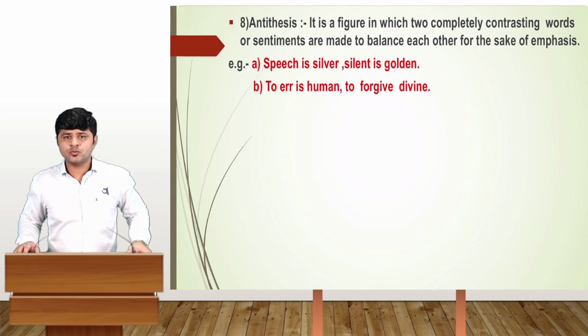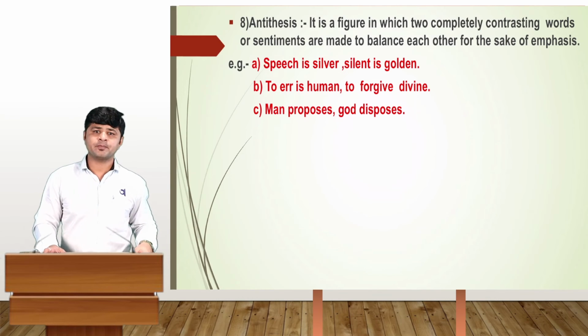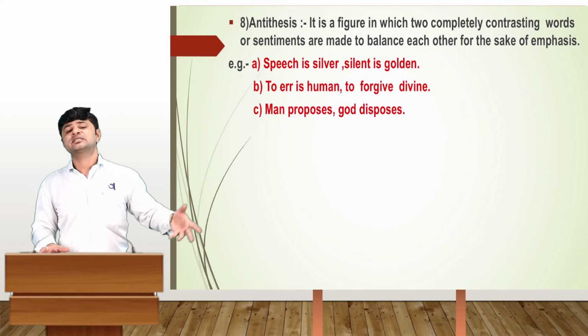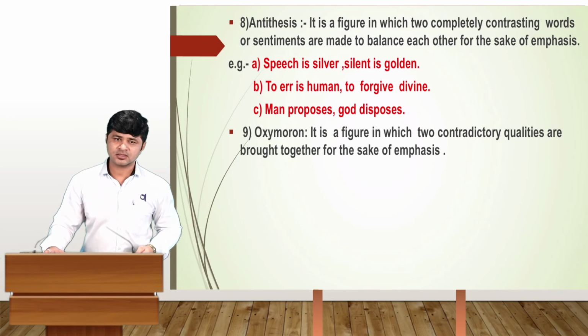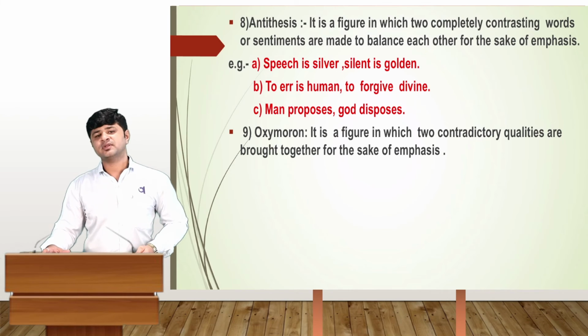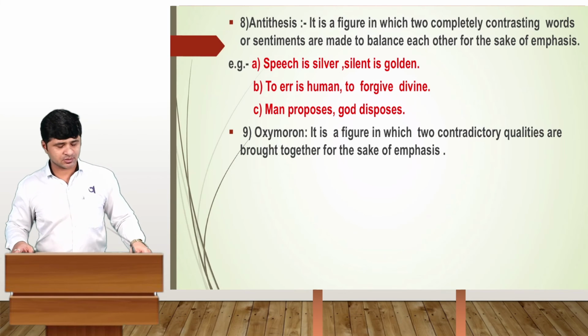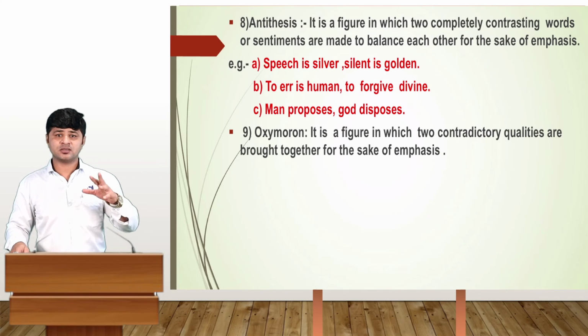To err is human, to forgive divine. And the third one is here: man proposes, God disposes. This one is an example of it. Through this example, you can also learn it. And the ninth one is oxymoron. Oxymoron is a figure of speech in which two contradictory qualities are brought together for the sake of emphasis.